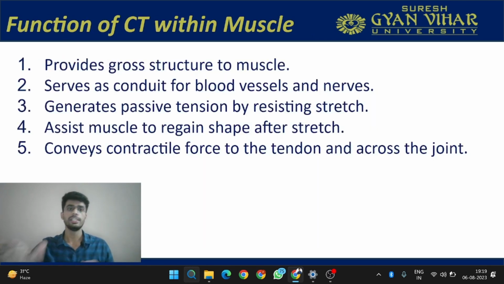Now let's understand the functions of this connective tissue within the muscle. Why are they present? What role are they playing in the muscle? So the function of the connective tissue first and foremost is to provide the gross structure. If connective tissue would not have been present, muscle would not be present in its gross structure. It helps in providing the structure to muscle so that the muscle fibers are oriented within a specific space.